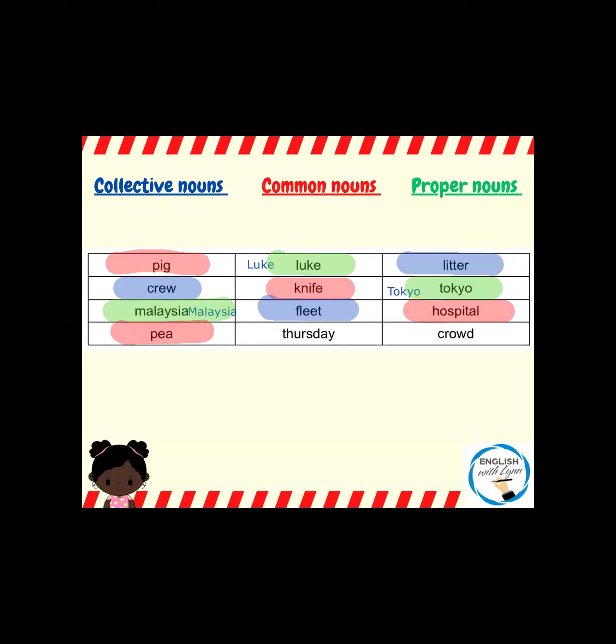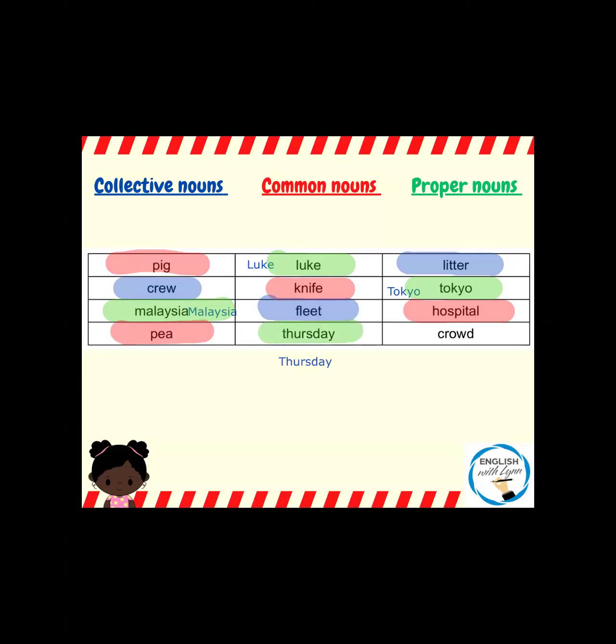The next one, I hope that everyone has spotted, Thursday. It needs a capital letter, so it is a day of the week, and it has a capital letter, so Thursday, it is a proper noun. So I'm going to highlight that one green.